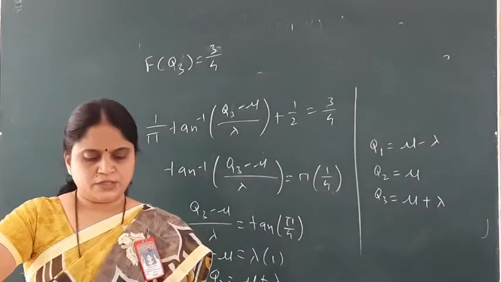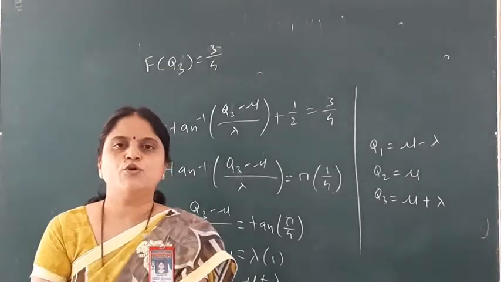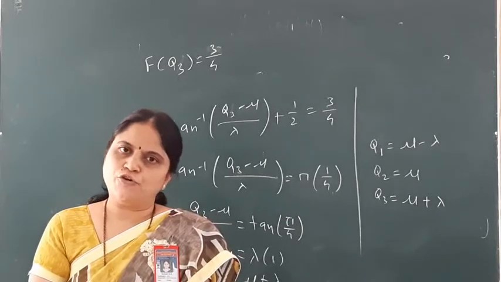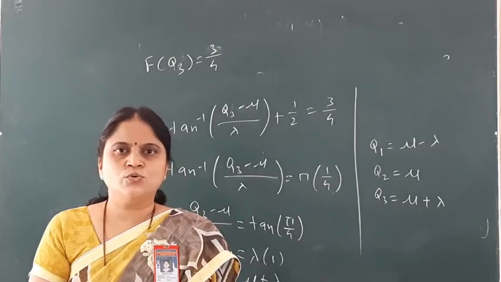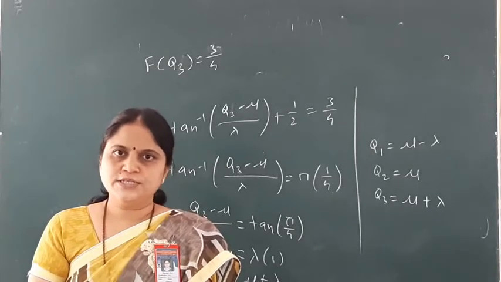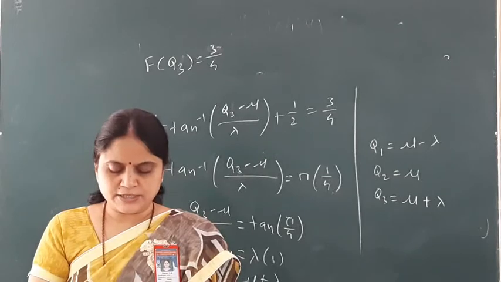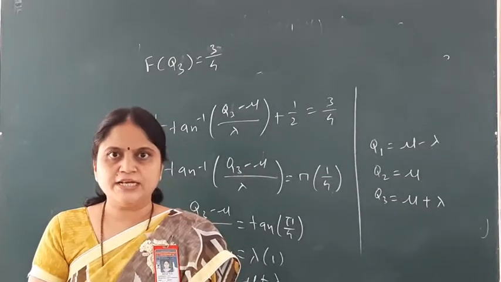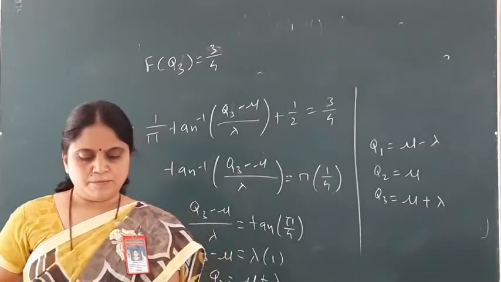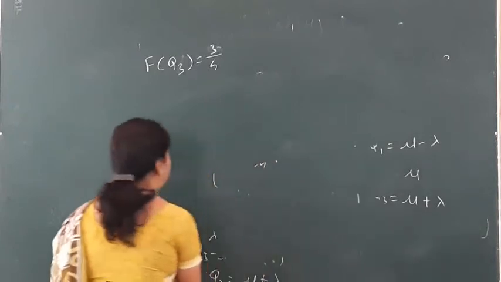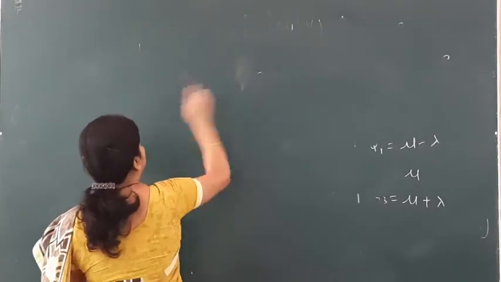Fine. Now the next point is the additive property of the Cauchy distribution. For your syllabus I have only the statement; there is no need for the proof. The statement is: if x and y are independent Cauchy variates with parameters mu1, lambda1 and mu2, lambda2.